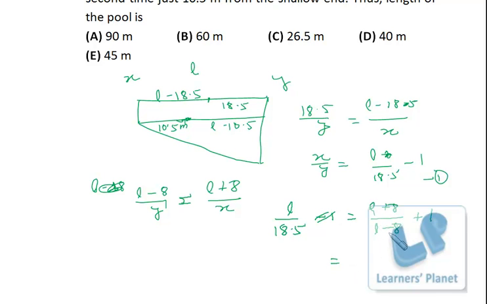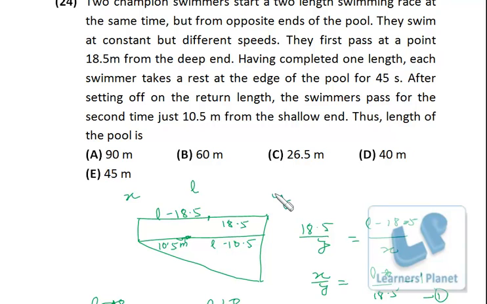Okay, so if we solve, L plus 8 plus L minus 8, the 8 and 8 will be cancelled. 2L upon L minus 8, L and L is cancelled. So L minus 8 is equal to 37. So L is equal to 45 meter. Okay. Bit lengthy but not at all difficult. Since the data are absurd, 18.5 and 10.5 are absurd data, that's why guessing from options will not work. Okay, I hope you are clear.